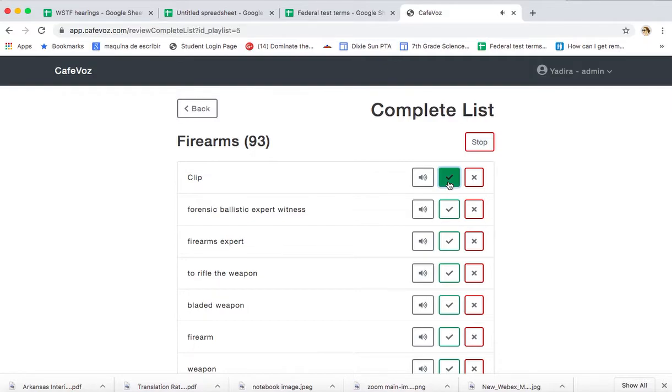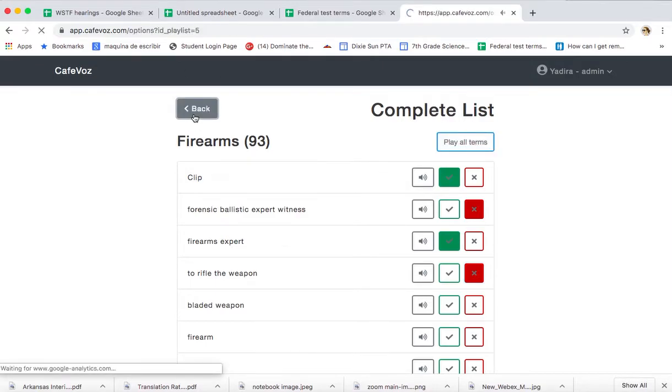Forensic ballistic expert witness. Perito en balística. Oh no. Firearms expert. Perito en armas de fuego. To rifle the weapon. Oh no, I forgot that one. Determinar las características del arma.